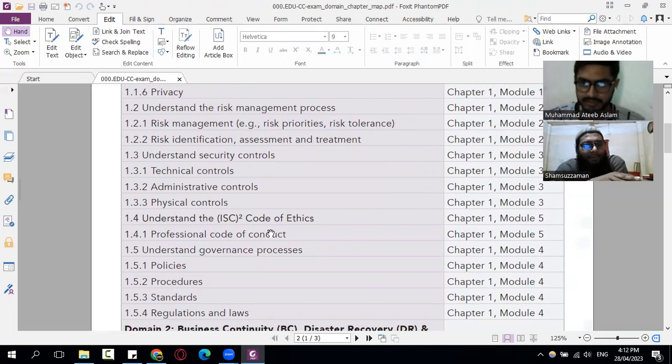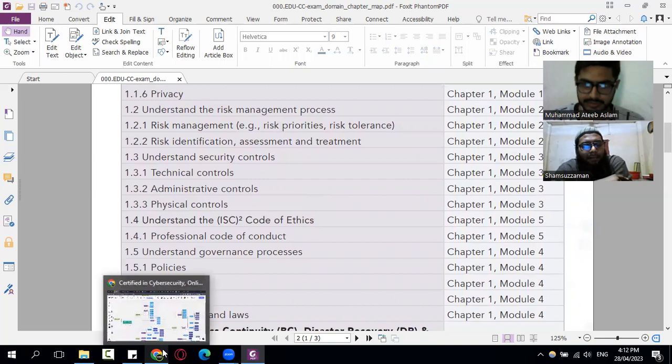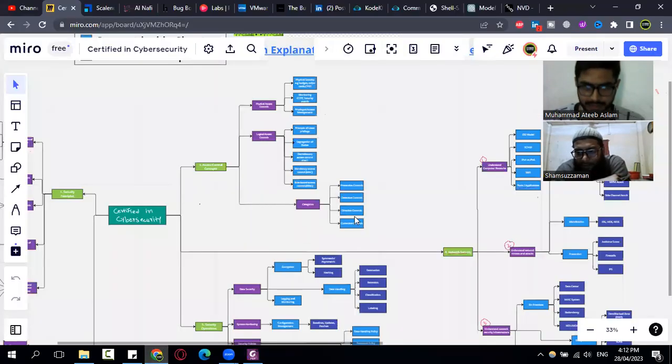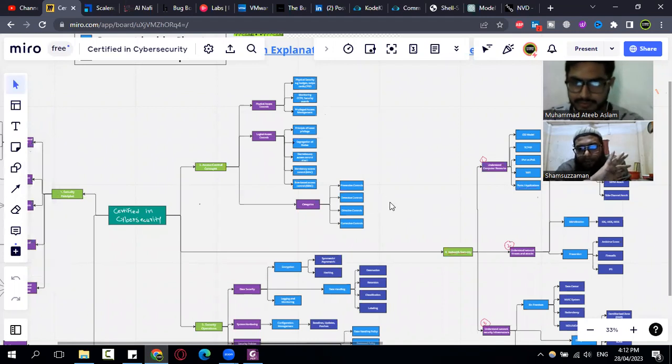Those things are physical control. Administrative control is policies, awareness training, procedures, and the technical control is a firewall configuration, or any device configuration, which is enforced technically.